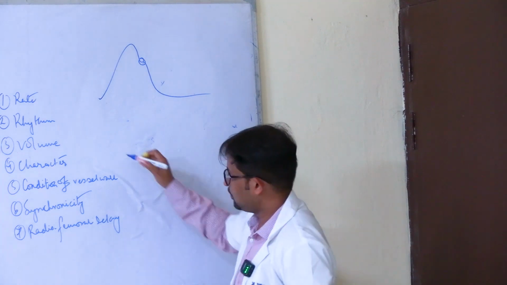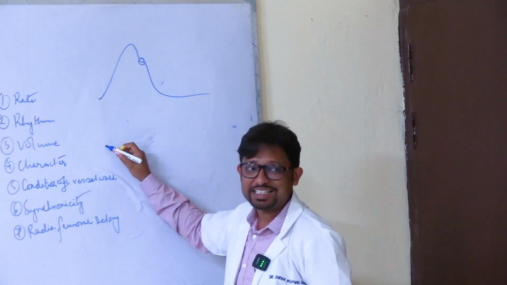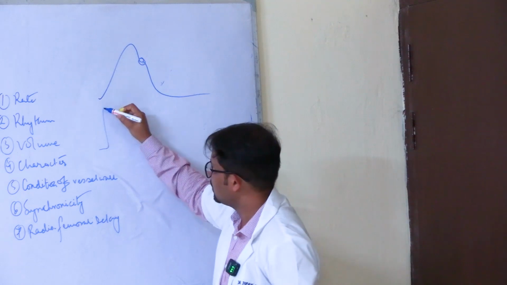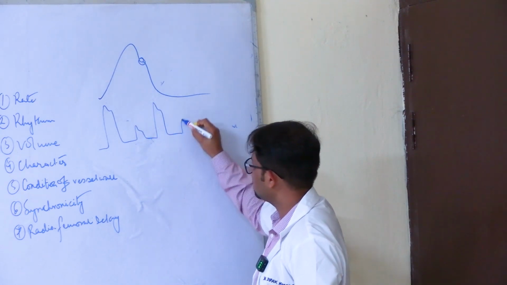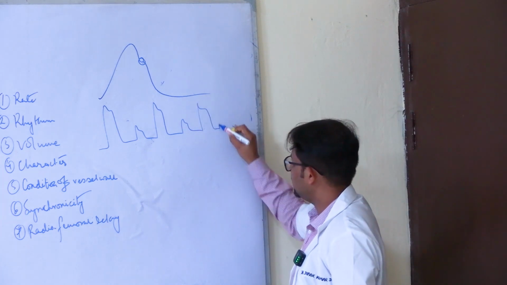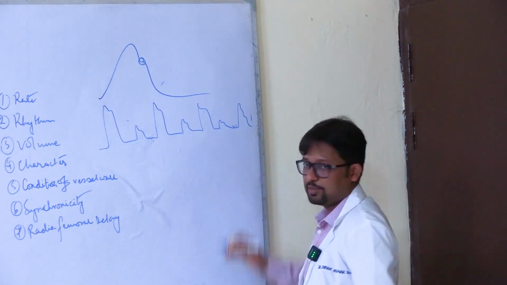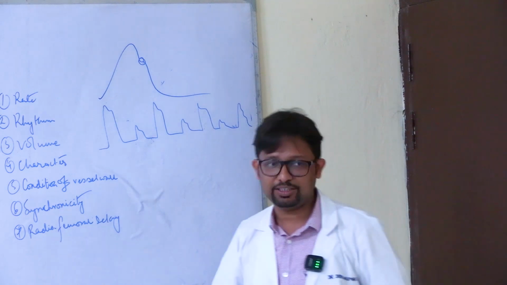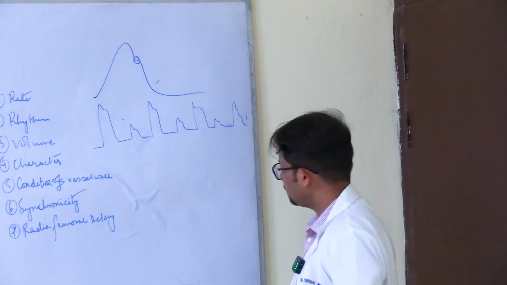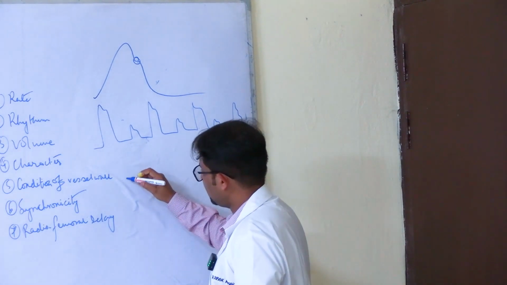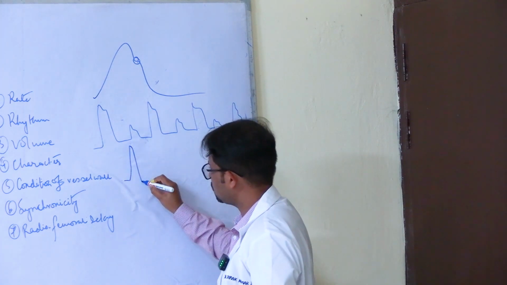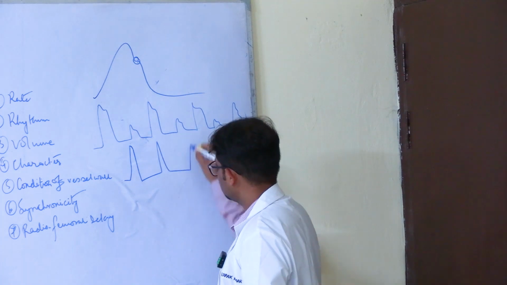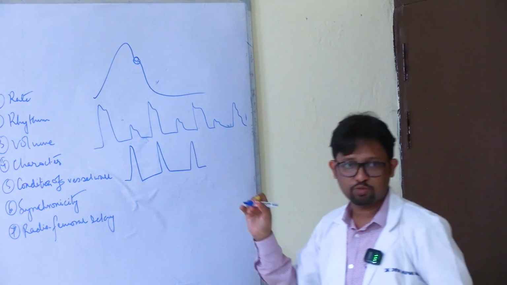So there is a disease pulse called pulsus alternans. What happens? Alternately, the pulse waveform is stronger and weaker. So it keeps on happening alternately. Pulsus alternans is seen in acute left ventricular failure. It can also happen that sometimes there is a rapid upstroke followed by a rapid downstroke. Collapsing pulse or water hammer pulse.